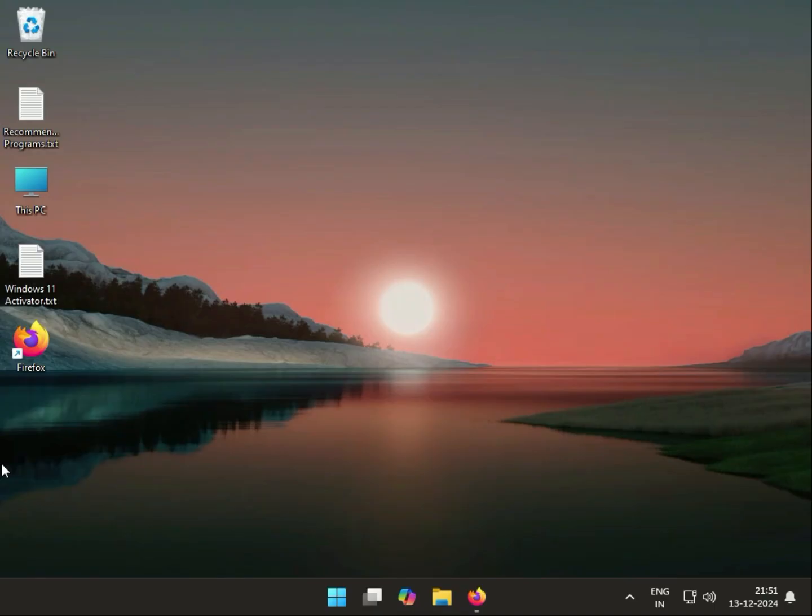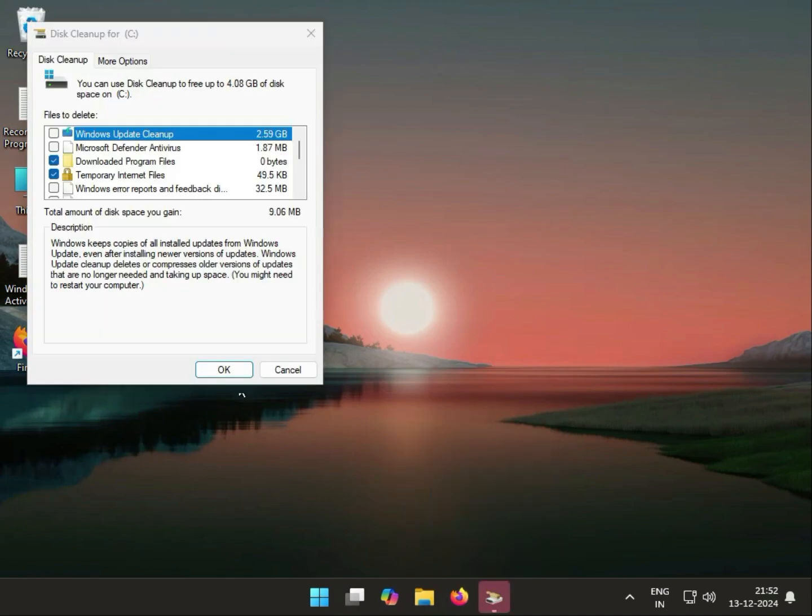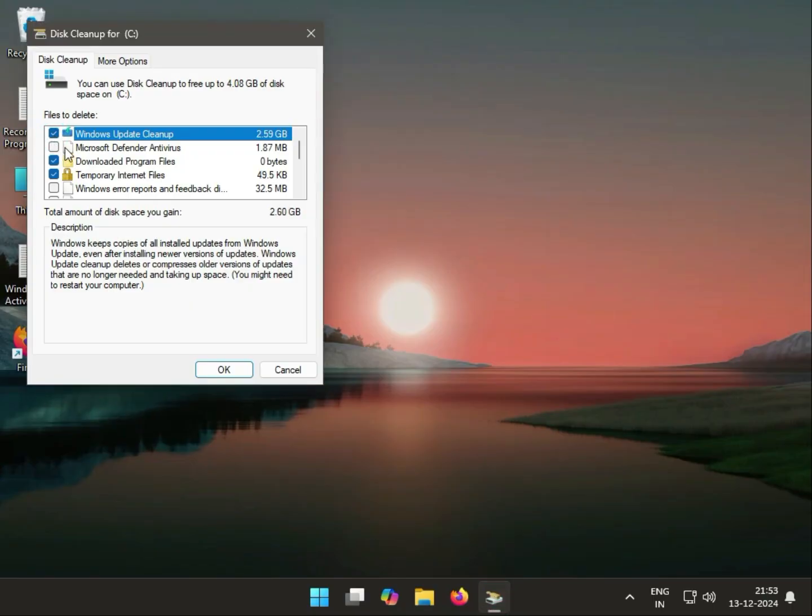Okay, so open this, select downloaded program files, temporary internet files. Okay, scroll down, find Microsoft Defender, this one, check, and DirectX Shader Cache, this one.